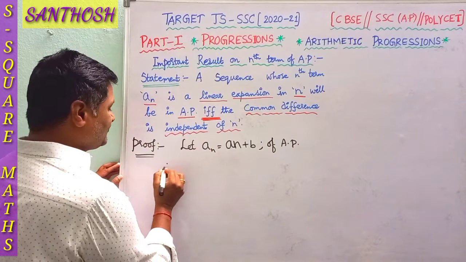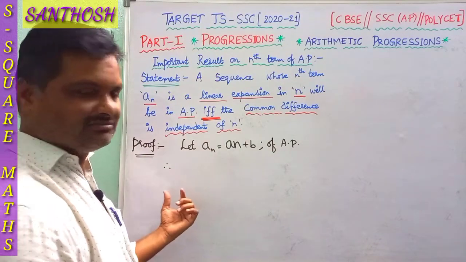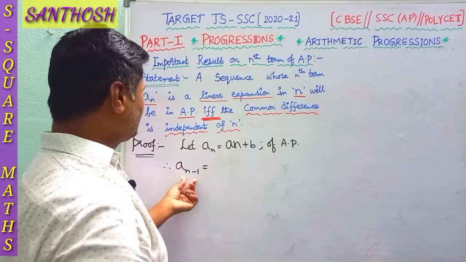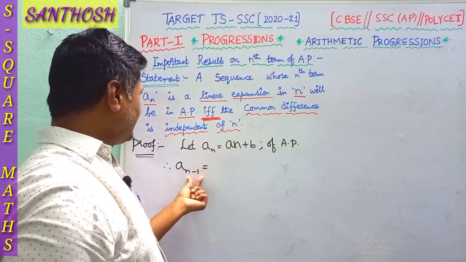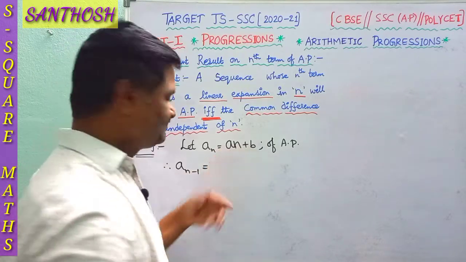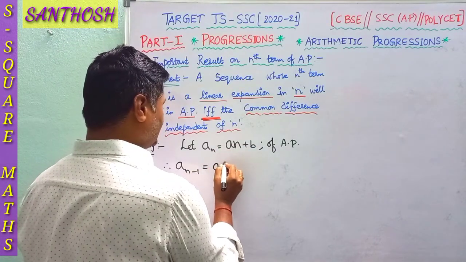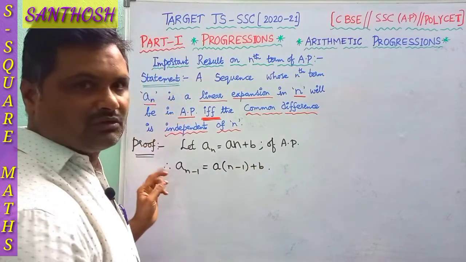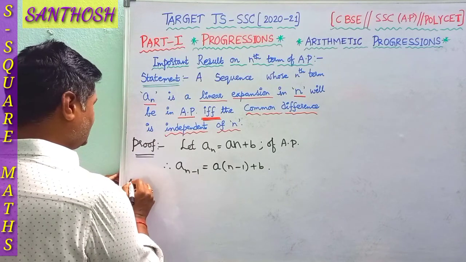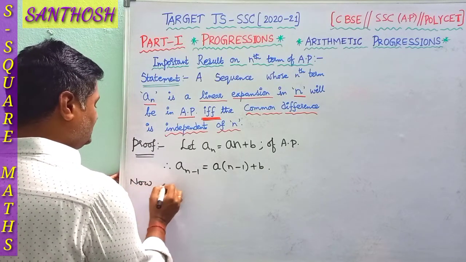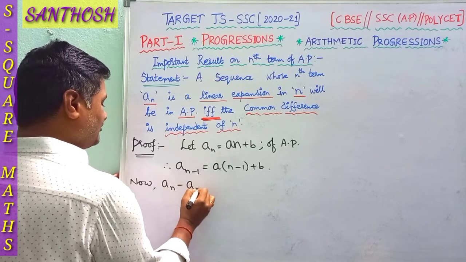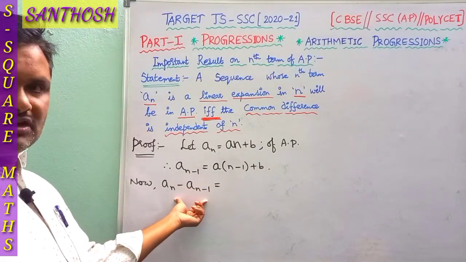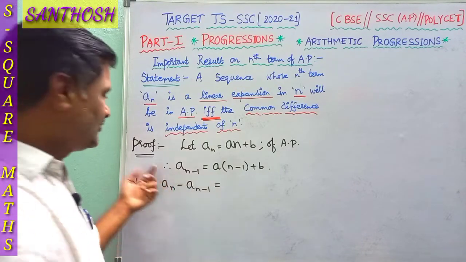So therefore its preceding term is nothing but a(n minus 1). It is obtained by replacing n with n minus 1 in an. So a of n minus 1 plus b. So now consider the difference. Now we have an minus a(n minus 1), the difference between any two consecutive terms. Here we are considering one consecutive difference.